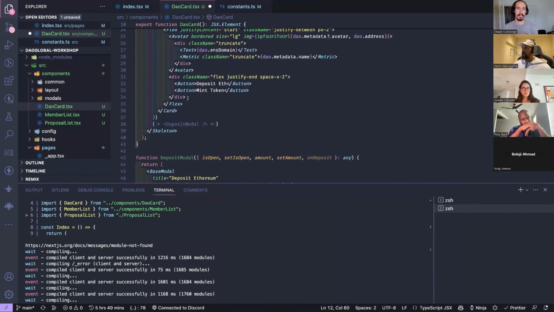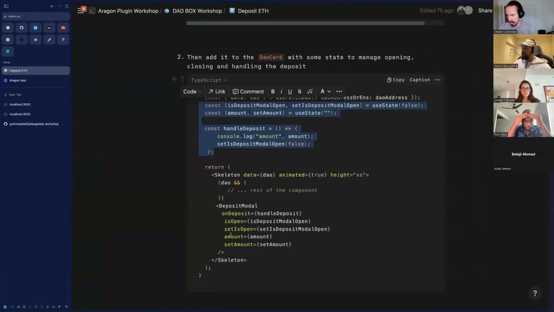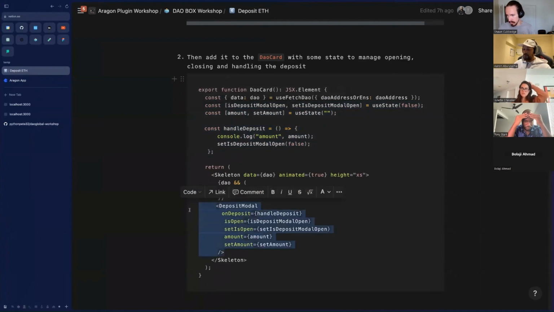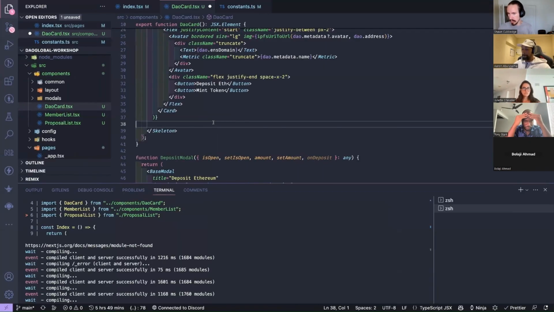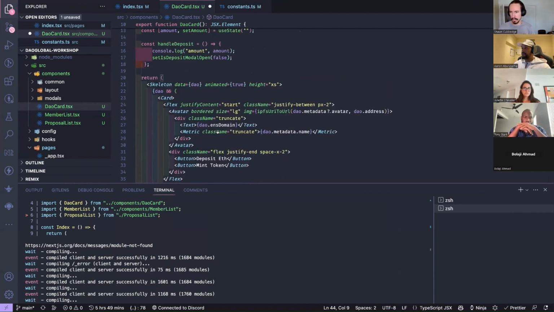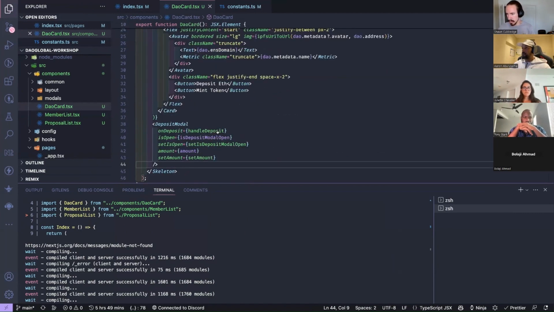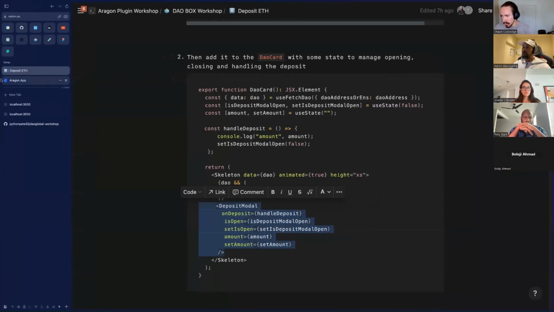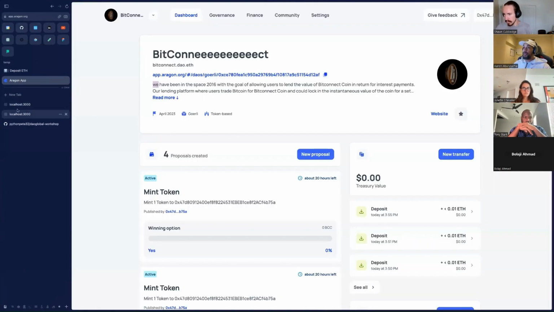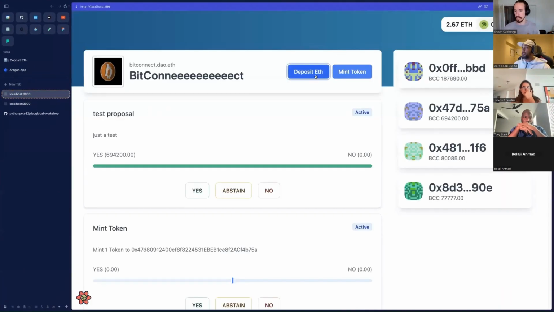Okay, cool. Yes, and I wasn't really using it properly either. So let's import modal. Go back, see.